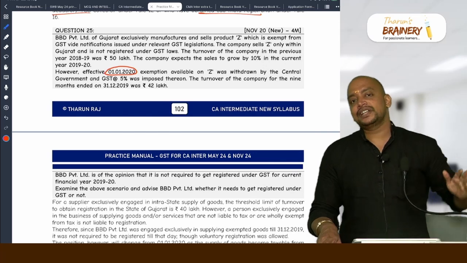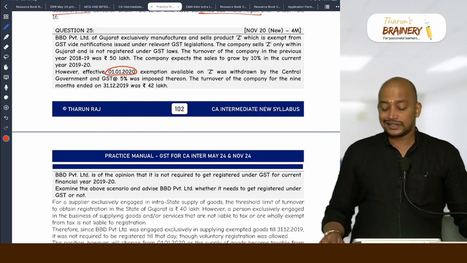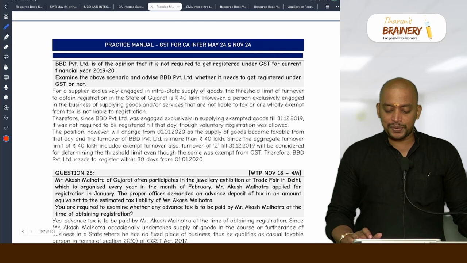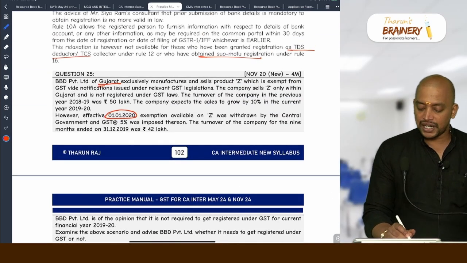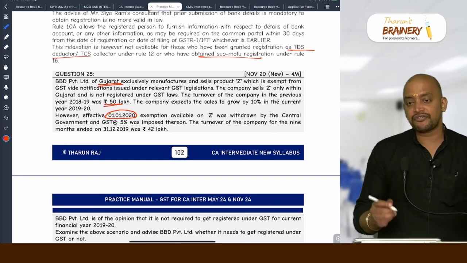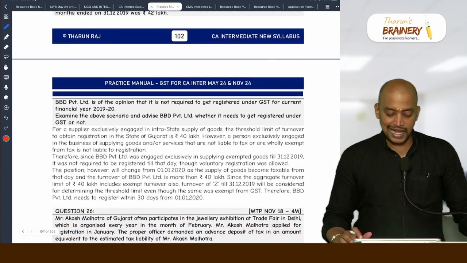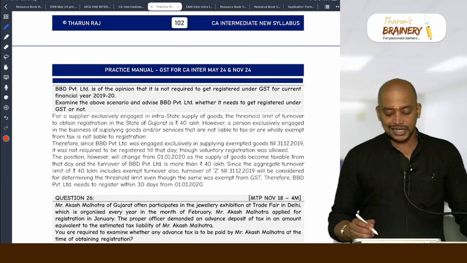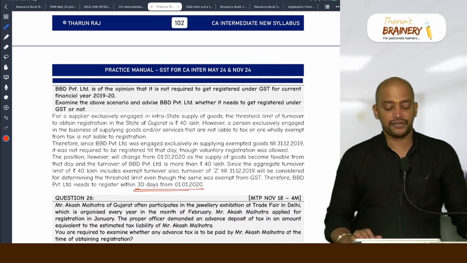So with effect from 1/1, they are liable to get registered and they need to make application for registration within 30 days from 1/1/2020. So therefore, BBD is of the opinion that it is not required to register. No, they are required to get registered because in Gujarat the applicable limit is 40 and they are making 50, means they exceeded the threshold limit. Examine the above scenario and advise BBD Private Limited whether it needs to get registered under GST or not. Yes, they need to make application for registration within 30 days from 1/1.